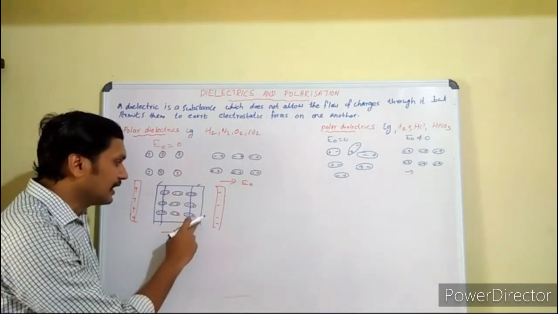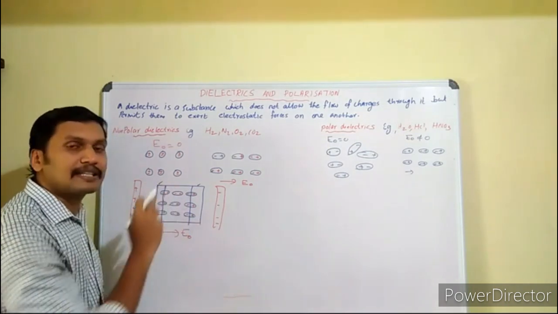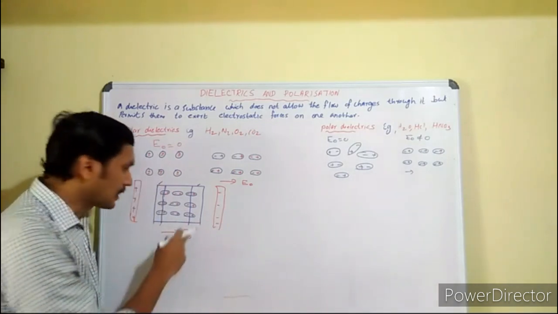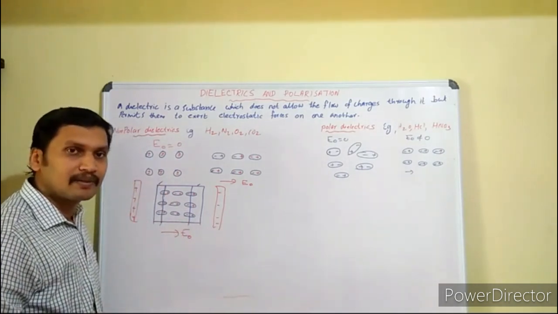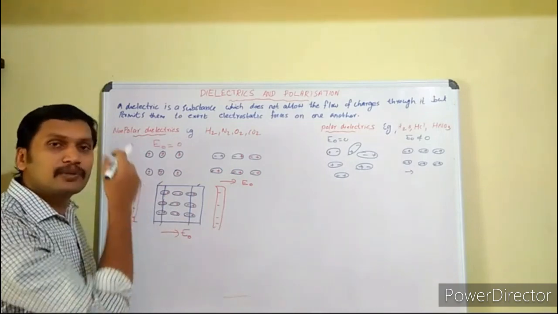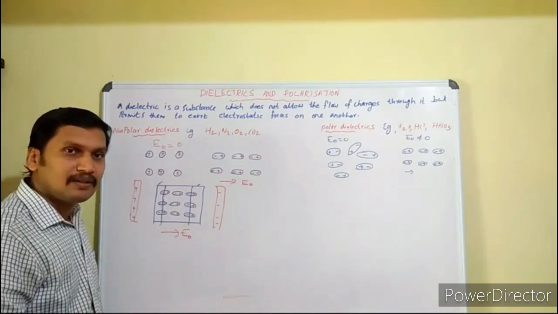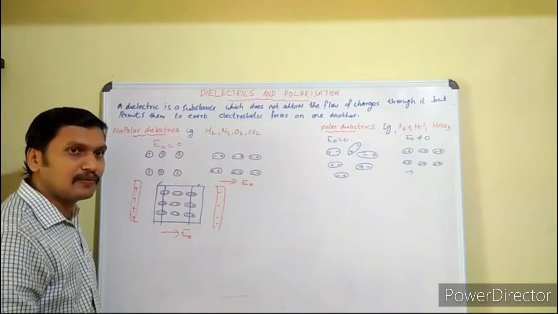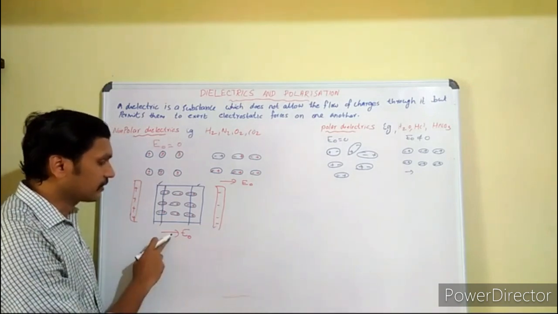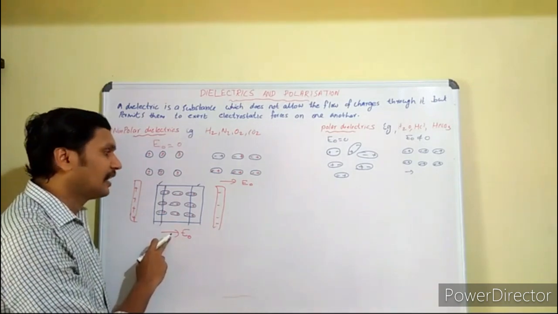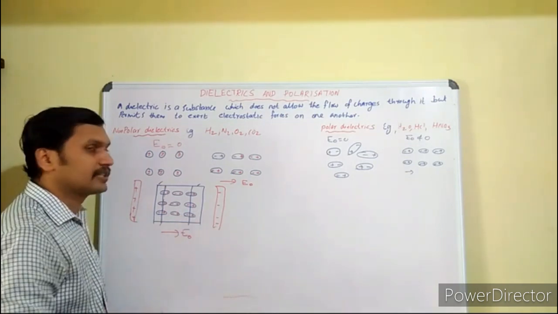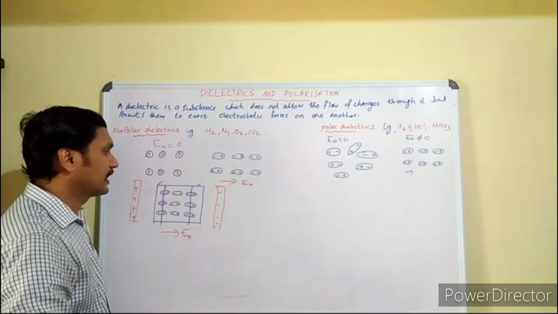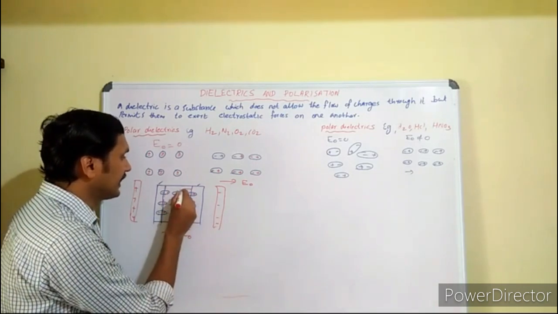It means they act like a charged plate. The surfaces act like a charged plate, which produces an electric field. What should be the direction? This is the direction of the external electric field, and the electric field due to polarization is just opposite to that. What is the direction? That is in this direction.